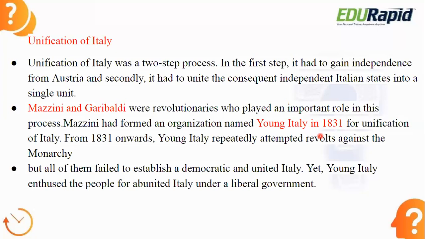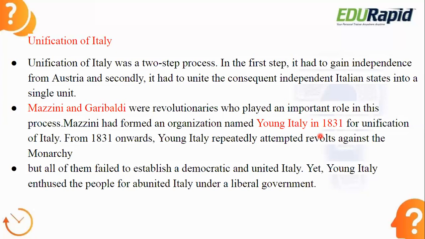From 1831 onwards, Young Italy repeatedly attempted revolts against the monarchy. Monarchy is nothing but the rulers, the king. They started repeatedly revolting against the monarchical rulers, but all of them failed to establish a democratic and united Italy. Even though Young Italy tried a lot and revolted many times, they failed because these monarchical rulers were very strong. They defeated the Young Italy revolt.